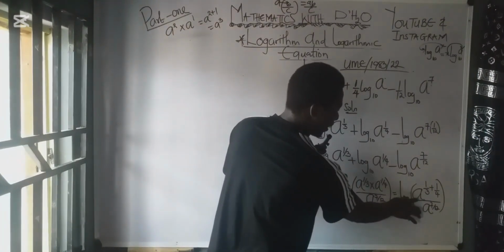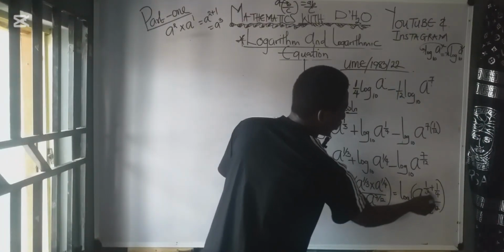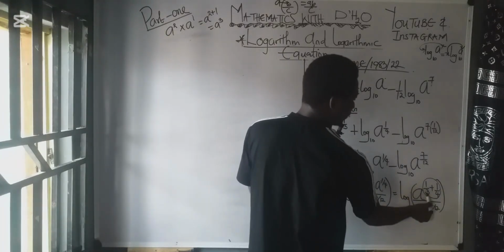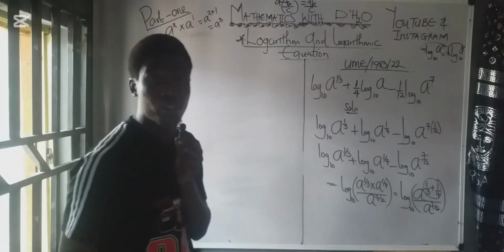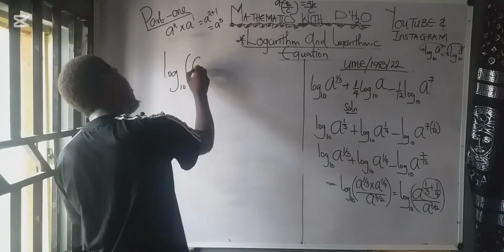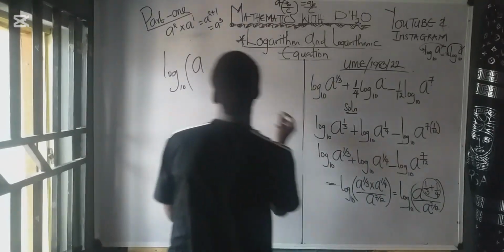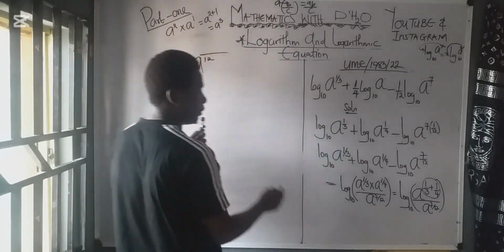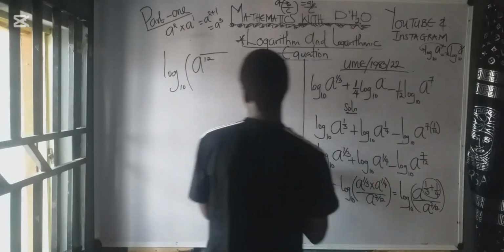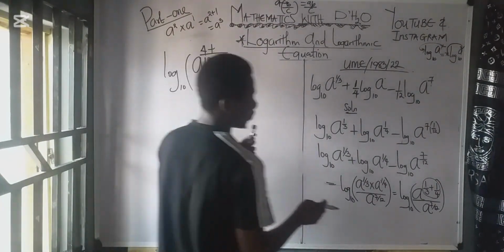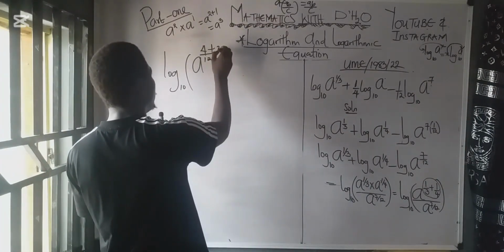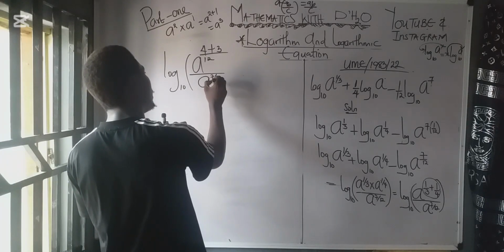Now watch this. This is what we have now. We are going to add these two together. To add it, what's the LCM of 3 and 4? The LCM of 3 and 4 is 12. So we have log to base 10 of a raised to the power of, in this place you have 12. 12 divided by this 3 will give us 4. 4 times this one will give us 4. Plus 12 divided by 4 will give us 3. 3 times this one will give us 3. All over a raised to the power of 7 over 12.